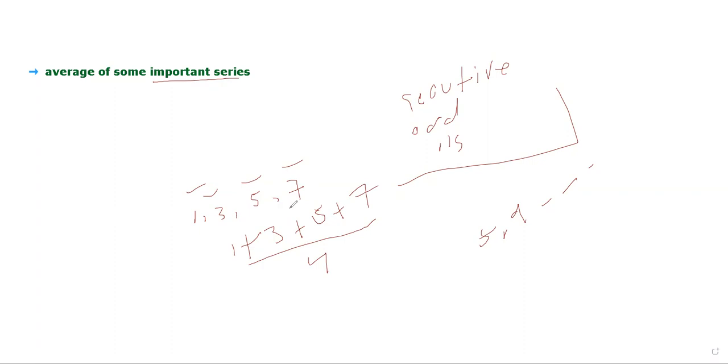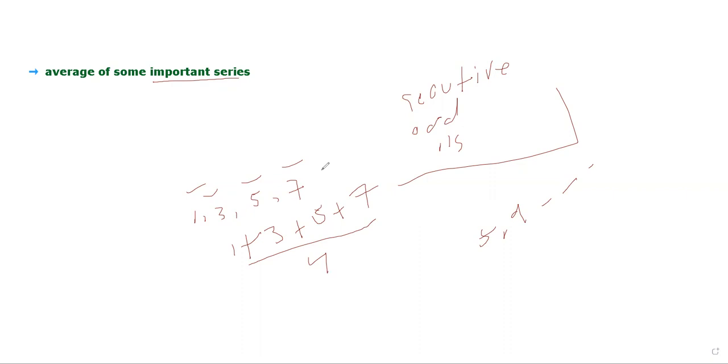Something special means we'll use a formula that will help us calculate the average of this series. For example, if there were 100 numbers, or 1,000 numbers, or 10,000 numbers, how can you calculate? Are you able to calculate 1 plus 3 plus 5 plus 7 plus 9 and so on, so on? You are not able to do that because it is time consuming. Clear? So how can you do it? The best way is to remember the formula that will help you get the average of this series.